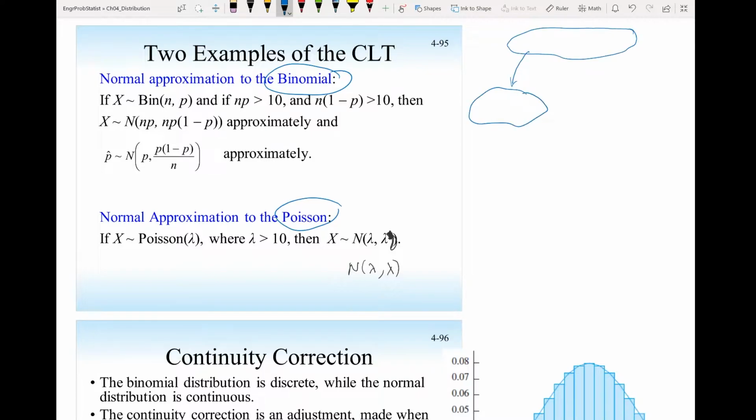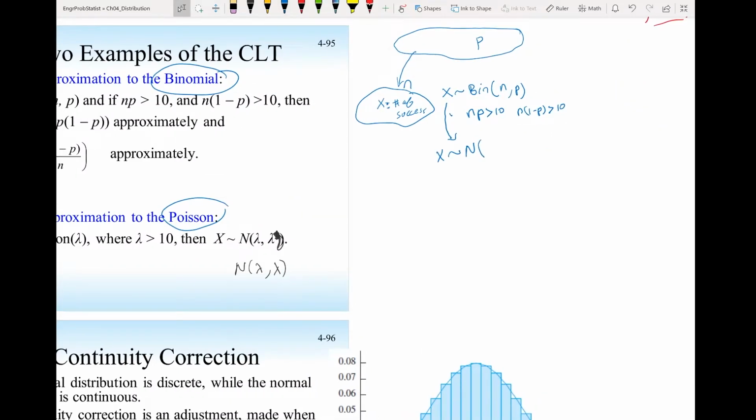We are conducting a Bernoulli trial n times, and our variable x is the number of successes. So x is a random variable that has a binomial distribution with parameters n, the number of trials, and p, the probability of success. If this condition is met, np larger than 10 and n(1 minus p) larger than 10, then this binomial random variable can be approximated as a normal distribution with the mean and the variance of the binomial distribution.